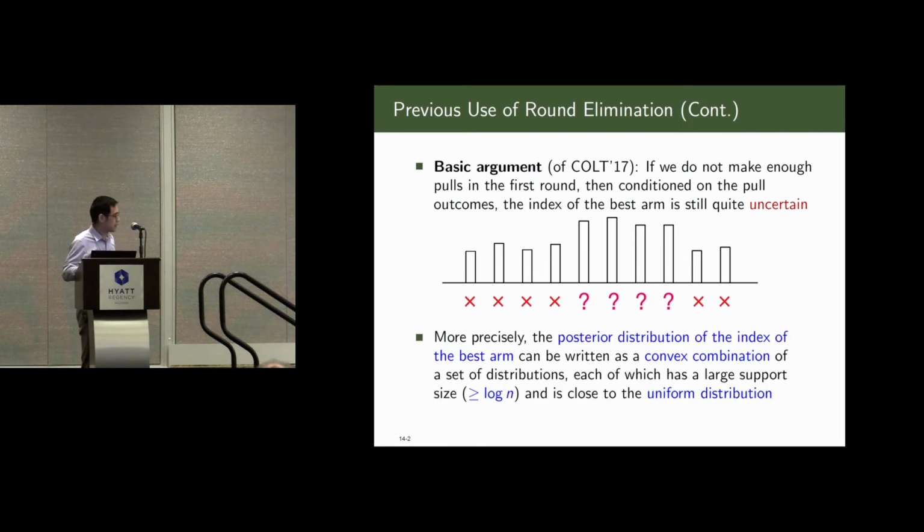And more precisely, we have to show that the posterior distribution of the index of the best arm can be written as a convex combination of a set of distributions. Each of them has a large support of size at most log n, and is close to the uniform distribution. So basically, it's close to the original distribution in some sense, but we reduce the number of arms after each round. This way we can prove a log star n lower bound, because we can do it log star n times, and then n will be constant. So this is what we can do.